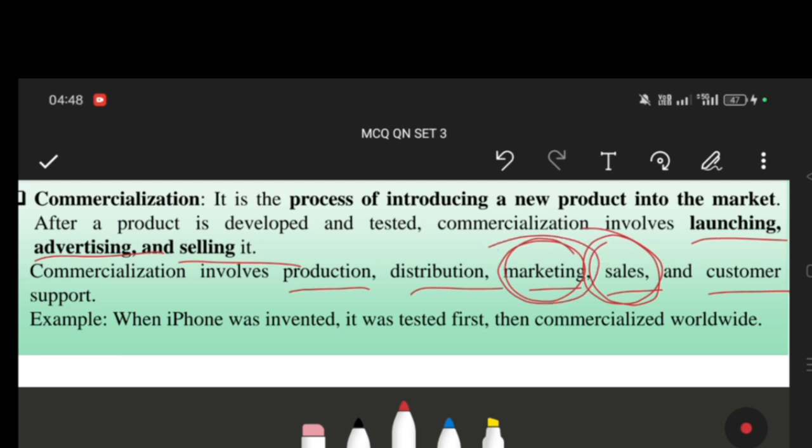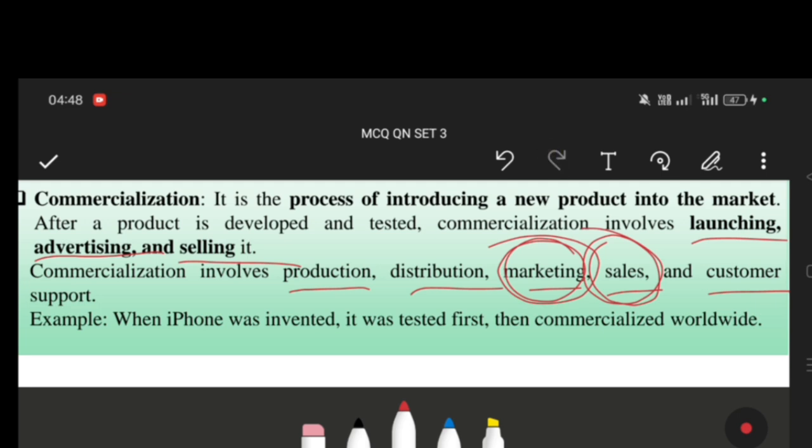An example: when the iPhone was invented, it was tested first and then commercialized worldwide. In the case of nutrition, when a new food item or supplement is developed, it is first tested in a small group of people. After the success of that, we can launch the product into the market.